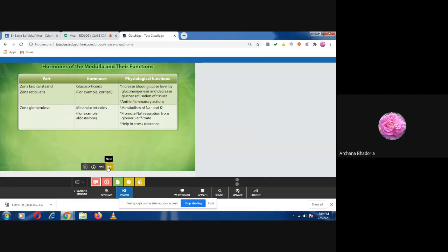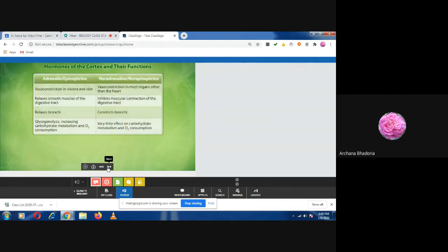Now we come to the next one. Here they have made a mistake, see. This is correct, it is cortex, but there they have written medulla. This one is again wrong. Epinephrine will be secreted by the medulla. So what is it? Adrenaline or epinephrine, noradrenaline or norepinephrine.